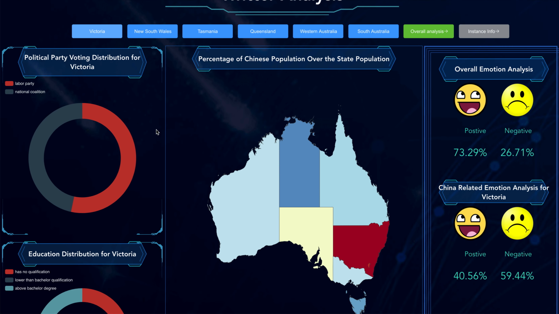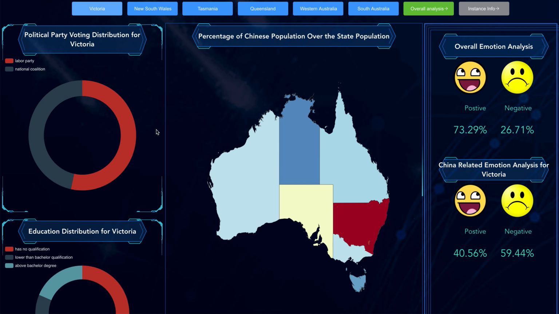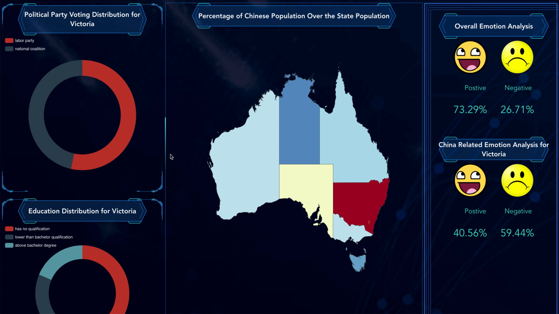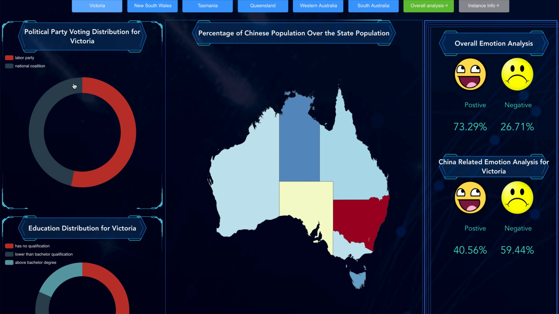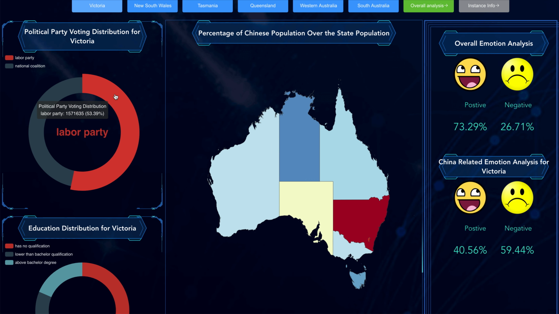On this page, we have about 6 parts. We first go to the left part, which is the pie charts. These are the data generated from the Orange. The first one is the political party voting distribution, which is the statistic for Australia election voting by party. For example, we now look at the data for Victoria. We can see that around 46% of people support the National Coalition in Victoria. The rest, which is 53%, support the Labour Party.